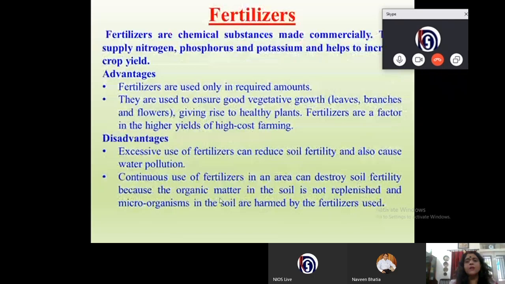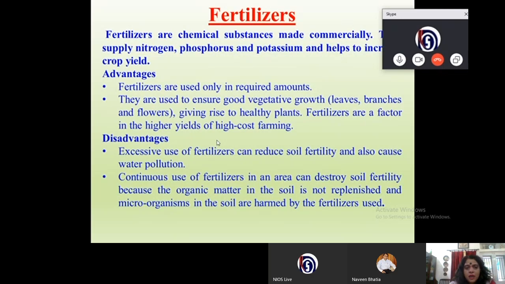Now we come to fertilizers. Fertilizers are chemicals that are made commercially. They supply nitrogen, phosphorus and potassium and help to increase crop yield. The advantages of fertilizers are that they are used only in required amounts.